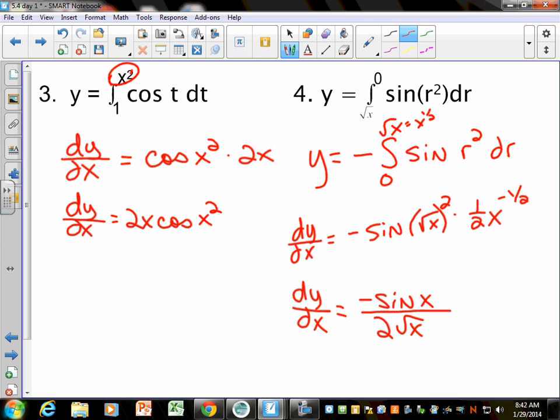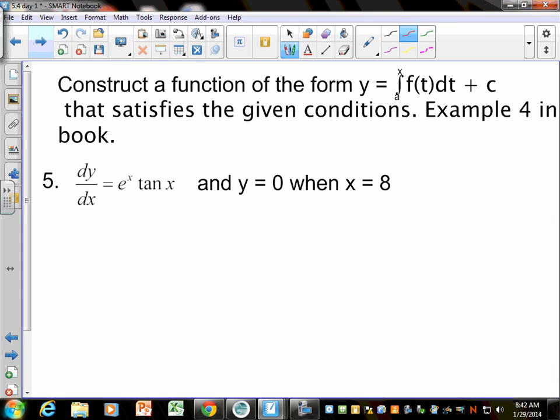So that's it. Is that the end of your notes today? Construct a function. Oh, one more page. I mean, one more. I forgot. Thought I could try to remember myself.